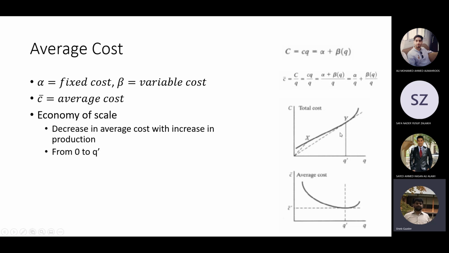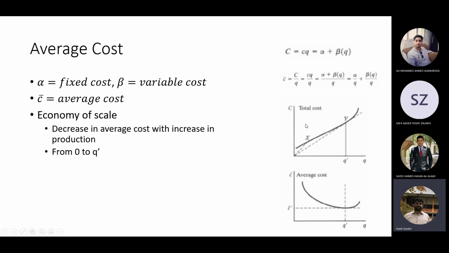The region before that is known as the economy of scale, where the increase in cost has the same effect as the increase in output units. You are in the equilibrium stage, where you increase the cost and the number of output units increases at the same rate. So the economy of scale means a decrease in average cost with an increase in production. This is happening from 0 to Q dash.